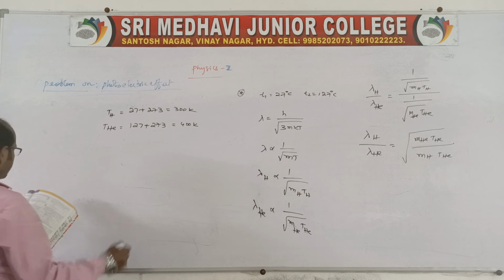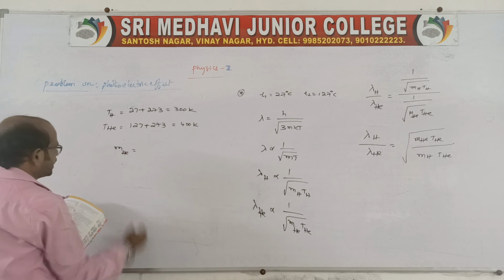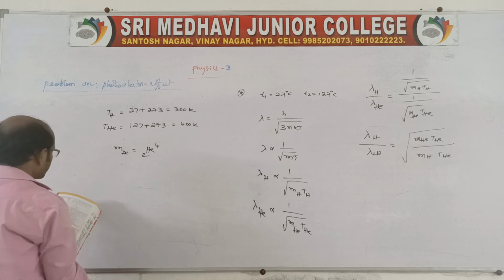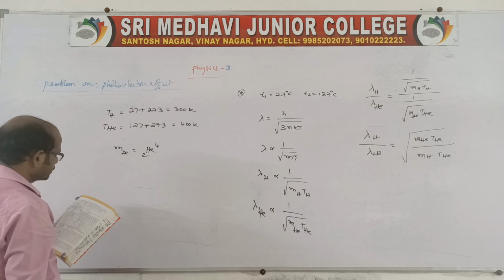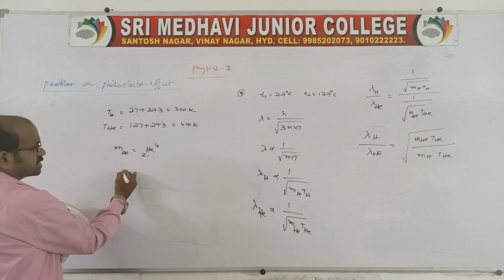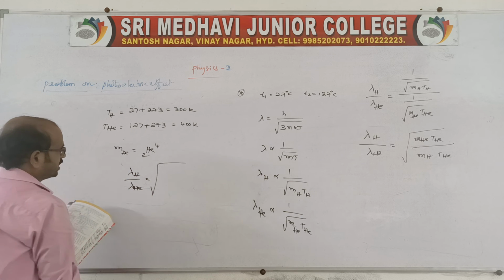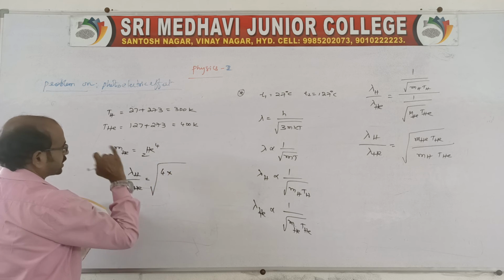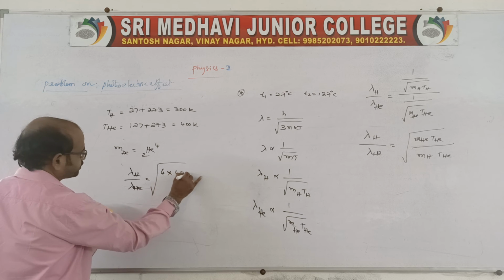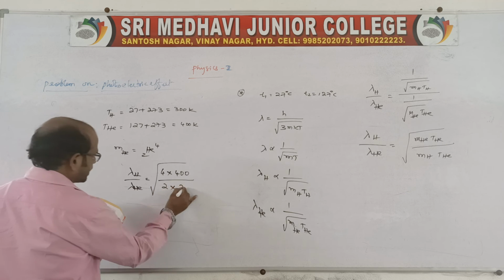So you write the mass of helium, that is He, 4, and for hydrogen it is 2. So root over 4 into temperature 400 by 2 into 300, right?